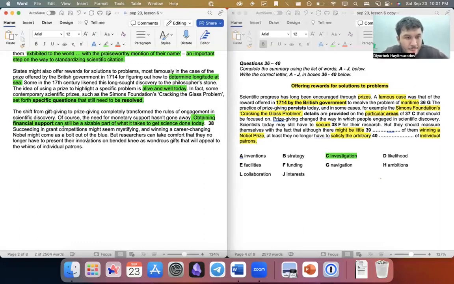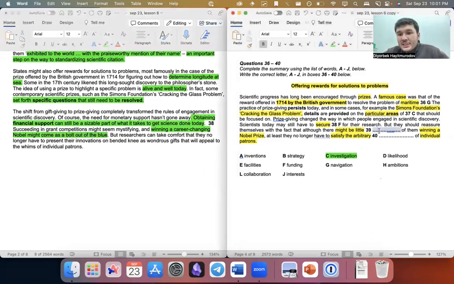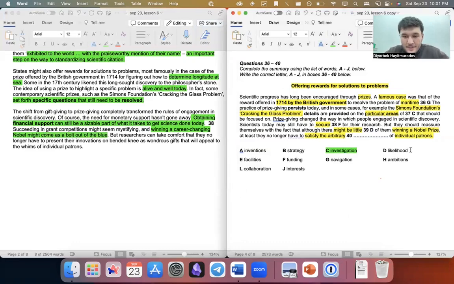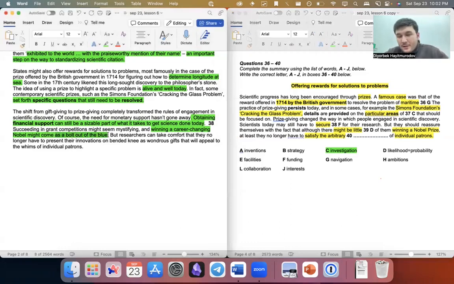And succeeding in grant competition might seem mystifying, but winning a career changing award might come as a bolt out of the blue. If you just find the synonym for this, come out of nowhere when you don't expect. So the answer to 39 is D. Little likelihood means little probability. It might come out of the blue. It's simply testing the vocabulary. Do you have that vocabulary? Do you know that synonym? That's what it's testing.